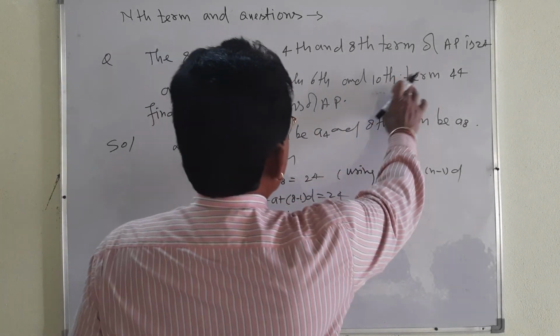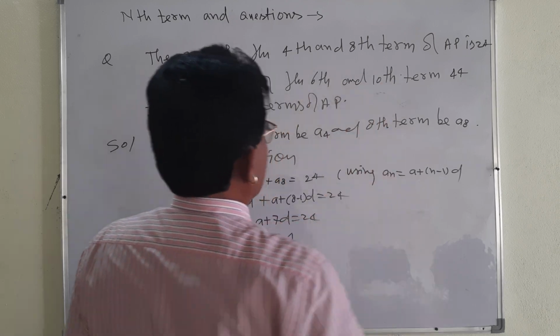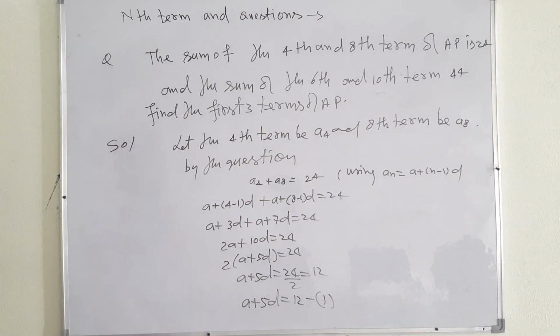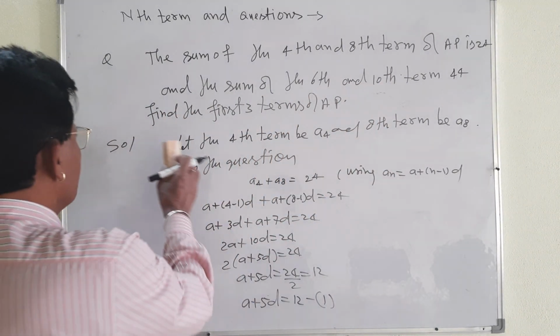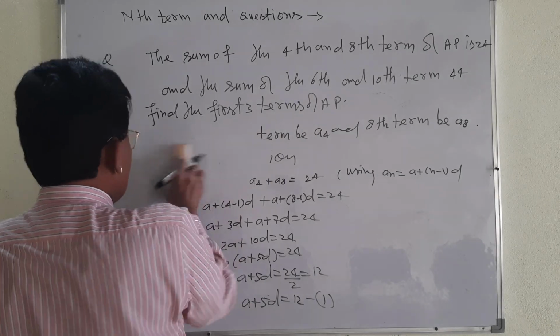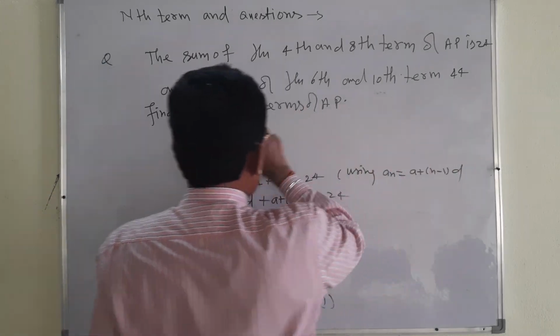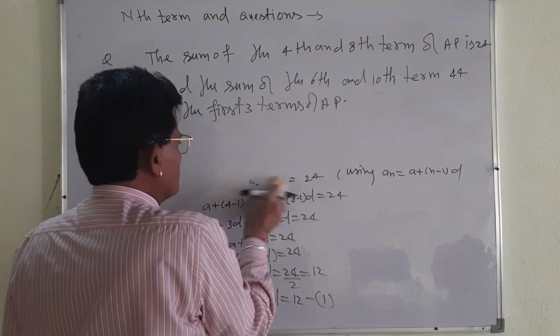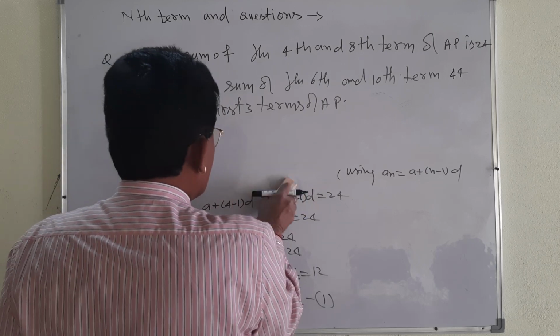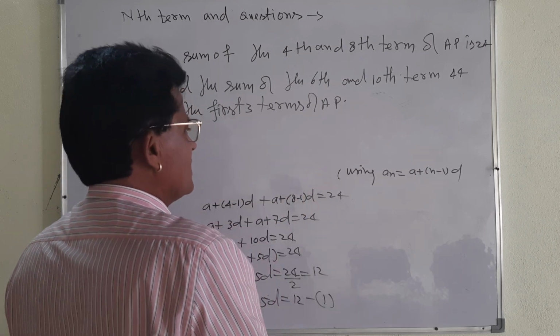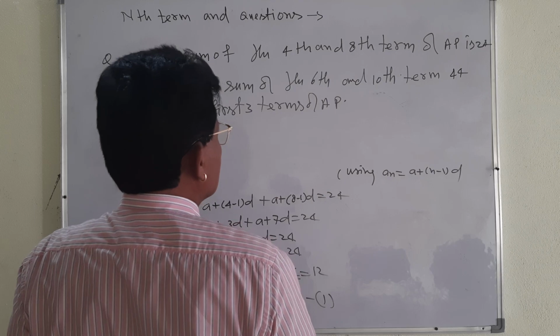Similarly, you may form the equation of 6th and 10th terms. Similarly, let me take the similar condition. That is why it is a simple question. It is not difficult because I have told you the conditions, and you can find out the terms by using this formula.